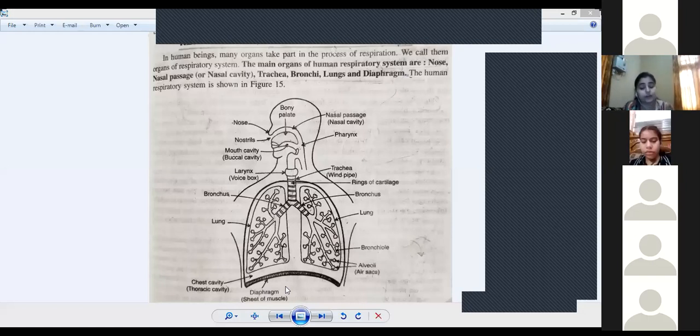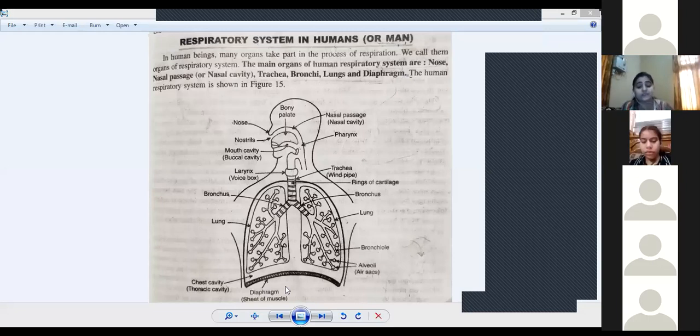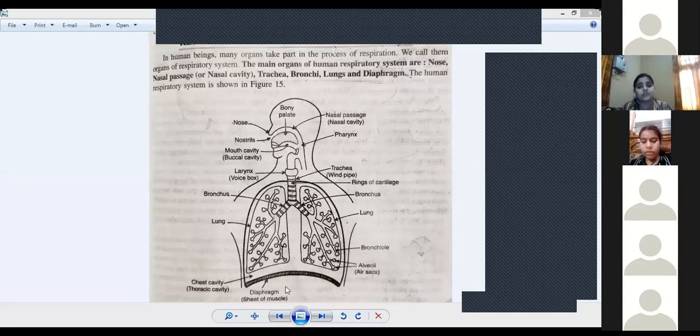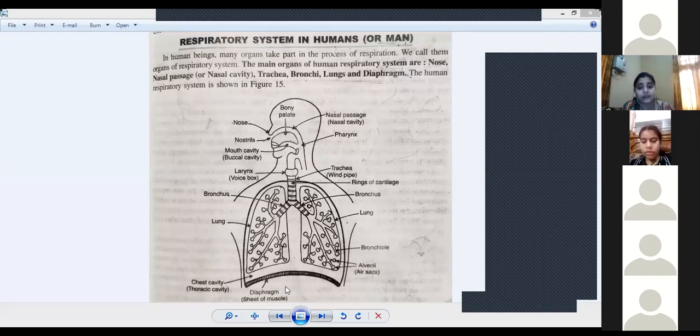What is the thoracic cavity? The cavity in which lungs are present is called the thoracic cavity. And the cavity in which the liver, stomach, small intestine and large intestine are present is called the abdominal cavity. The partition that divides the two cavities is called the diaphragm. So just remember, diaphragm is the partition that divides the thoracic cavity from the abdominal cavity.